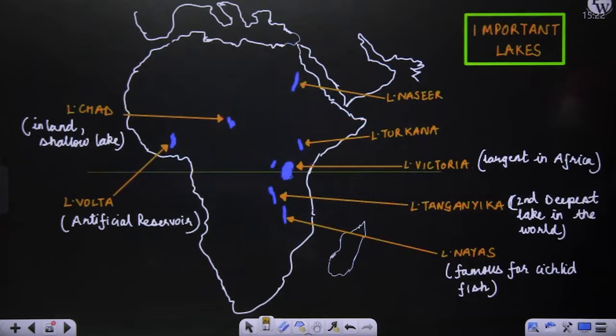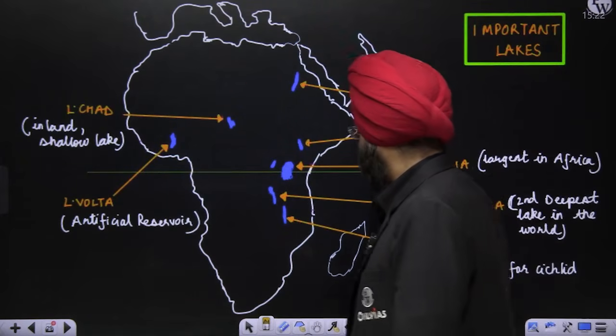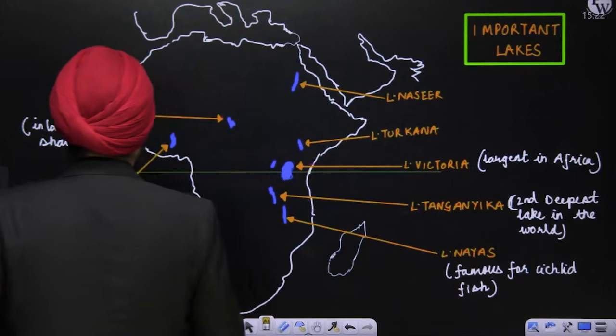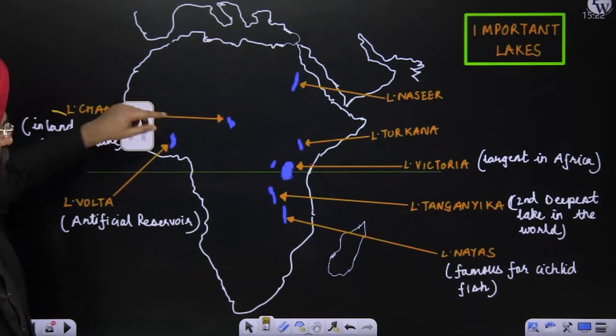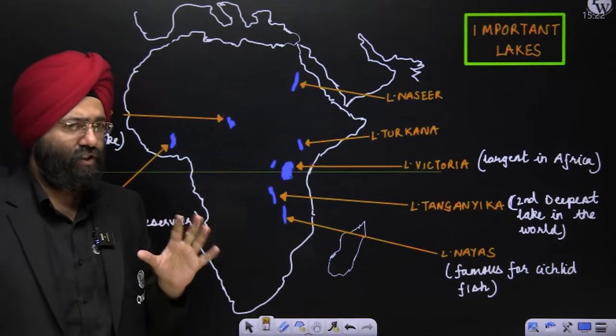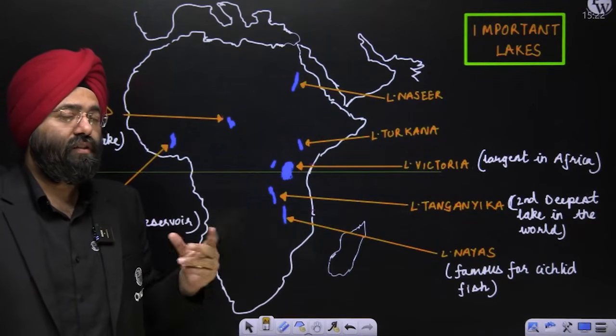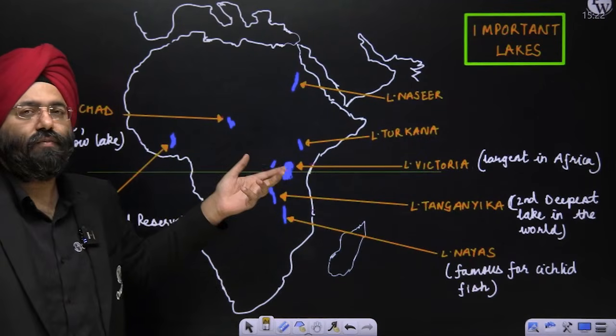Let's move ahead. Important lakes. Now, these are important lakes that are present. Let's see. If you see, this is Lake Chad. This is inland and a shallow lake. If you come further south, Lake Volta. Now, Lake Volta is basically an artificial lake. You should be well aware because this question has also been asked. Because generally we tend to assume that every lake that is mentioned here is natural.